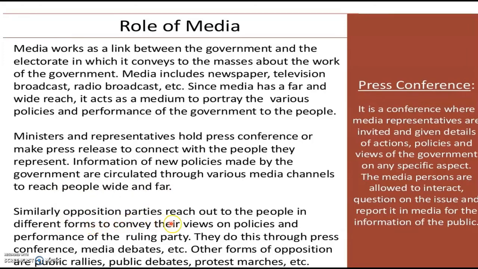Similarly, opposition parties reach out to the people in different forms to convey their views on policies and performance of the ruling party. They do this through press conferences, media debates, etc. Other forms of opposition are public rallies, public debates, protests, marches, etc. So children, what do you mean by a press conference?